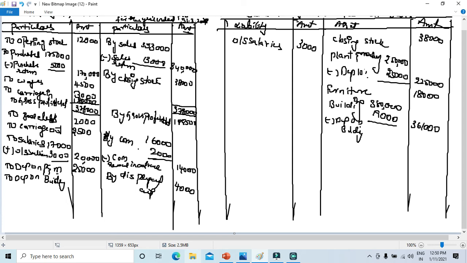Because I have taken all the items, depreciations of all them. Building is how much? Depreciation on building is 19,000. Bad debts I have taken, carriage outward, salaries, amortization.